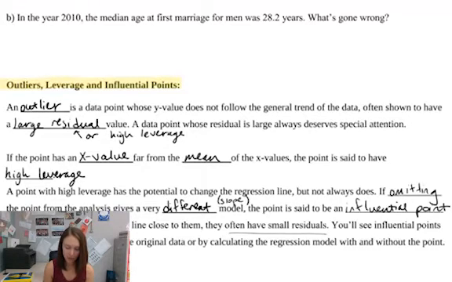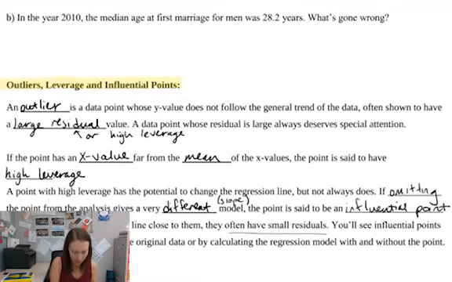A data point whose residual is large always deserves special attention. We always want to look at points that have large residuals and figure out what's happening there. If the point has an x value far from the mean of the x values, so if all of our data is in a group like this, and the mean of x is roughly the middle of our x values, and I have a point that's really far away from that mean, the point is said to have leverage.